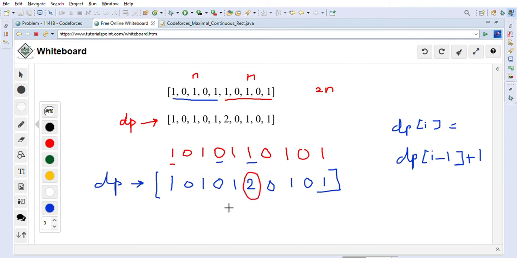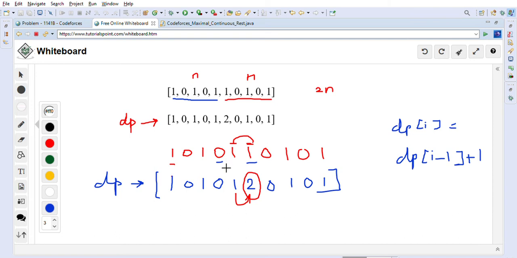So we will keep track of the maximum that we are getting in the DP array and we will return that as our answer. And why this logic works is because, for example, as you can see, if we are looking at this one, then if previous is 1, then we have to add one more to it, right? Because it is coming in sequence. So basically here if it is 1, then this is next one which is coming in sequence, right? So we have to add 1 into this, then it becomes 2 basically, right? Like that. If it is 0, then we will just keep 0, right?